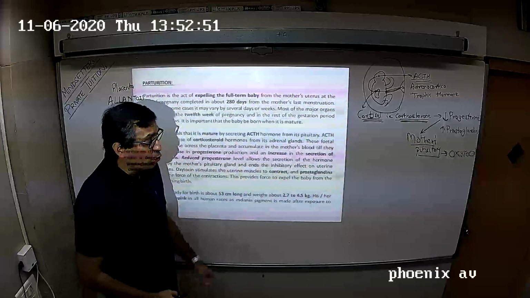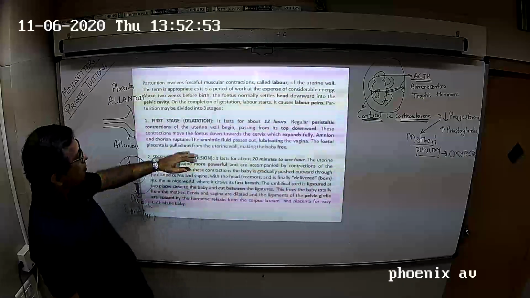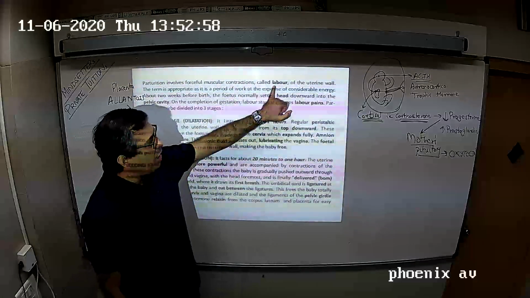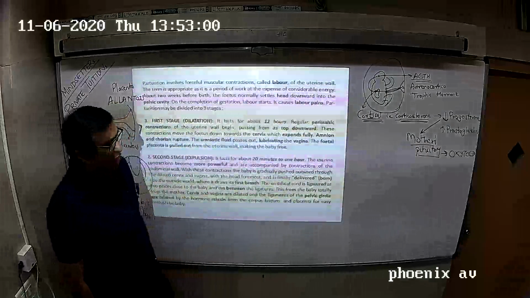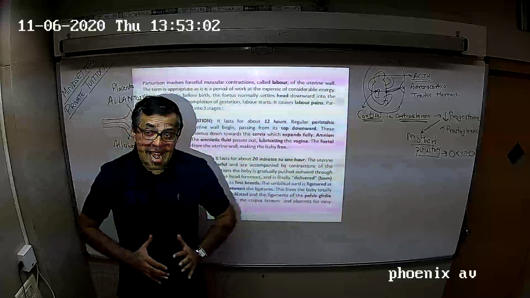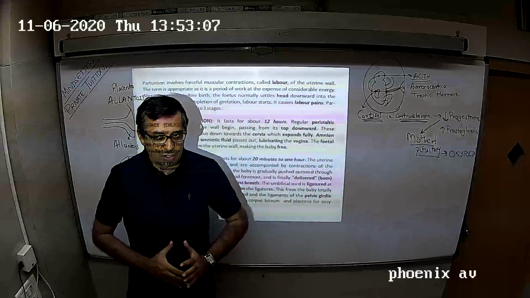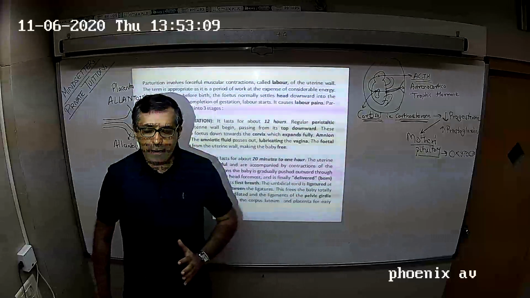So this is how parturition takes place. Parturition involves forceful muscular contractions of the uterine wall called labor. So labor pains begin, and how will labor take place? The childbirth is called labor.